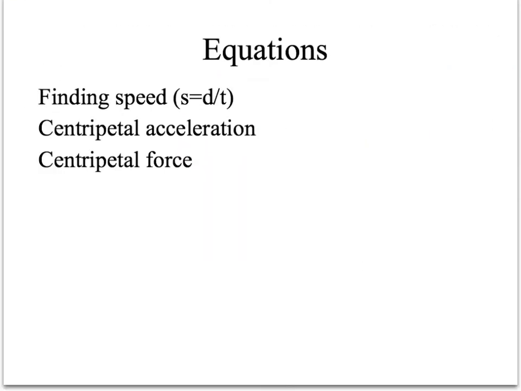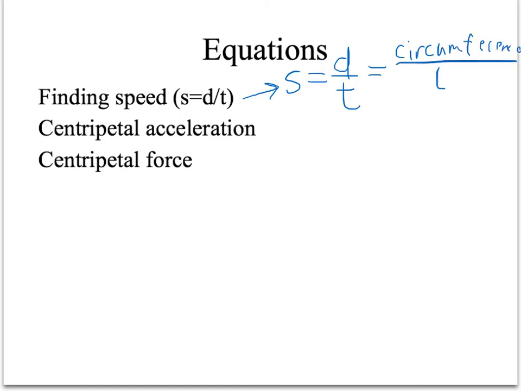To start off this unit, there are three main quantities you might have to calculate for an object going in a circle. First, it's speed. And here we're just going to use the good old, from CP physics, basic equation, speed equals distance over time. Now for something going in a circle, that distance will be the circumference of the circle over the time it takes for one revolution around the circle.